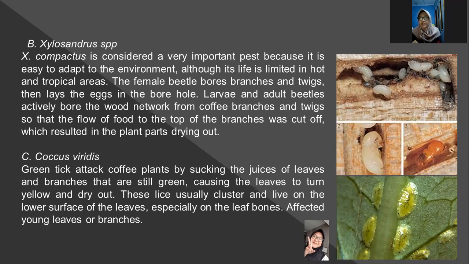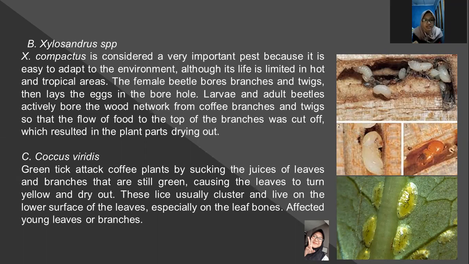Xylosandrus spp. In this case, we mention Xylosandrus compactus, which is considered a very important pest because it is easy to adapt to the environment, although its life is limited in hot and tropical areas. The symptoms are that the plant parts of coffee, especially branches, are drying out.